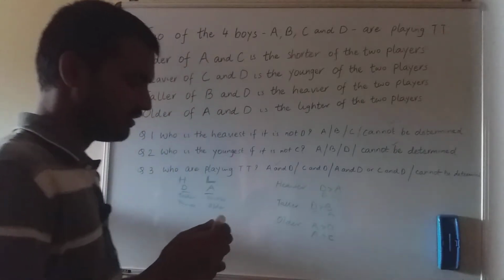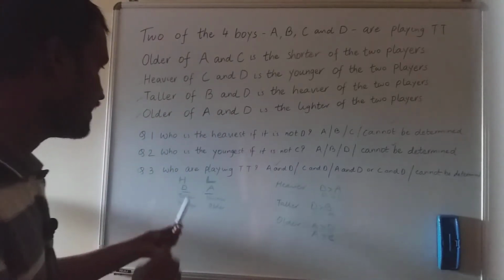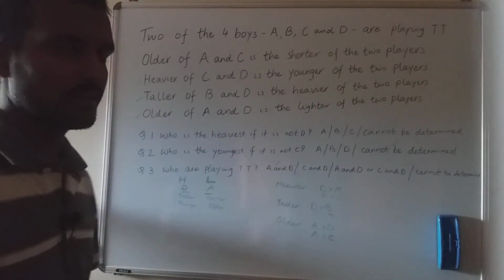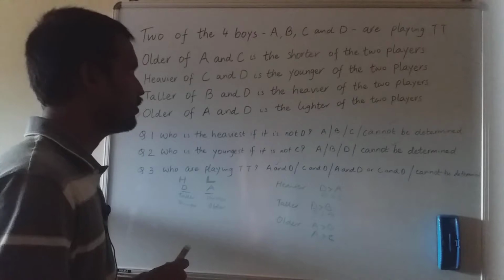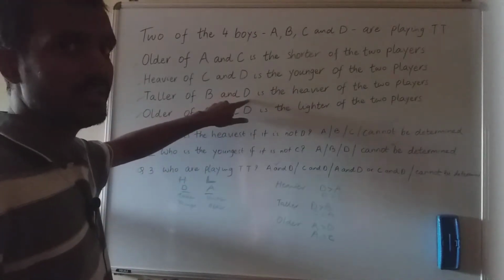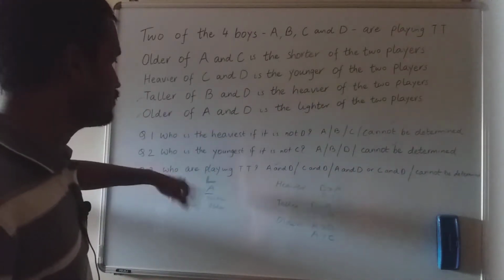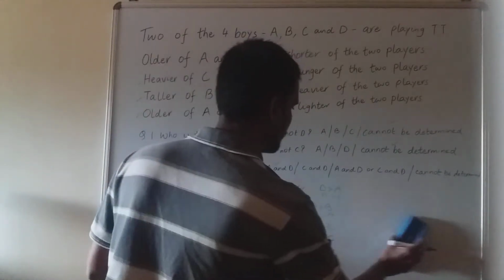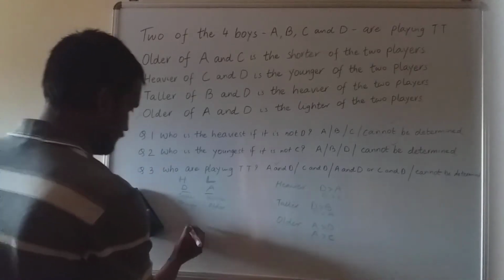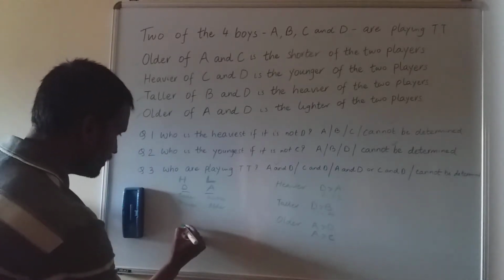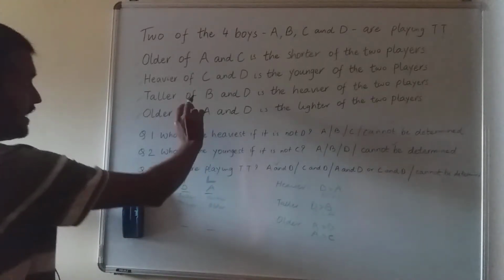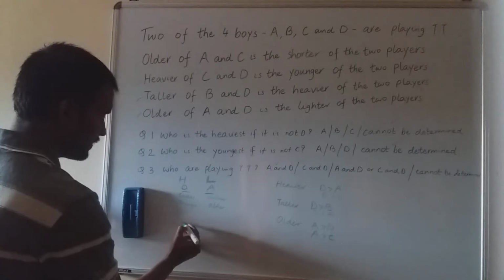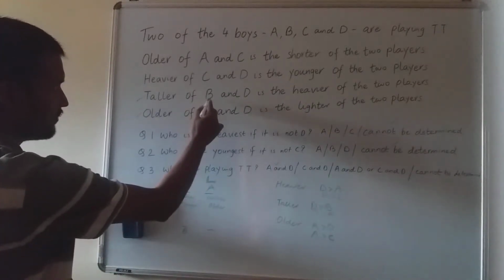And this is how I solved all the three questions. Everything fell in place, every detail was matching with each other, and we could have done it. Now let's come to the point where, if I would not have taken D in this one, which I took and solved this question, if I would have taken B, what would have happened? Okay, space is limited, but we will manage it. So I'm taking B as one of the players.